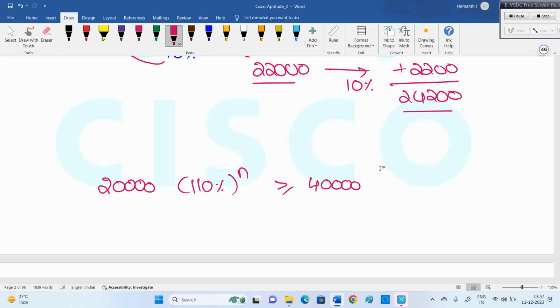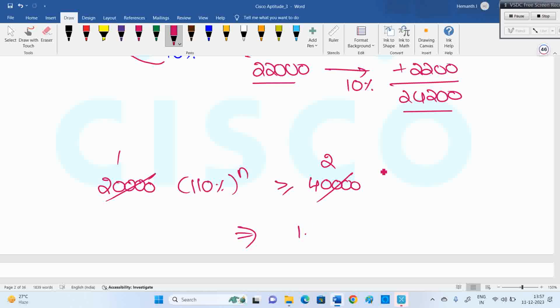If calculator is allowed, you can take logarithm on both sides. A power n logarithm is n log A. Then log 110%, or 1.1, if the calculator gives that value, then you can do. This one is simple. I can cancel this. But calculator allowed is okay, but in majority of the recruitments calculator is not allowed.